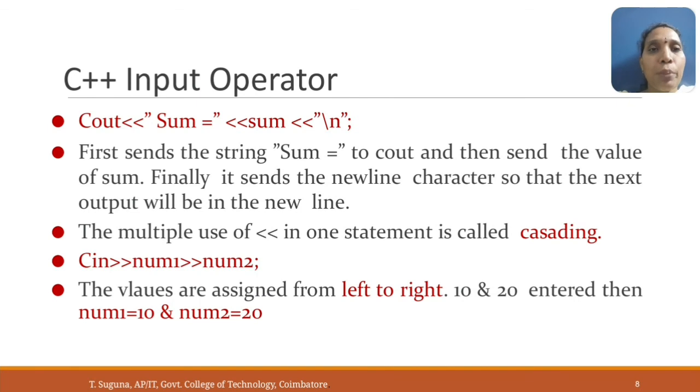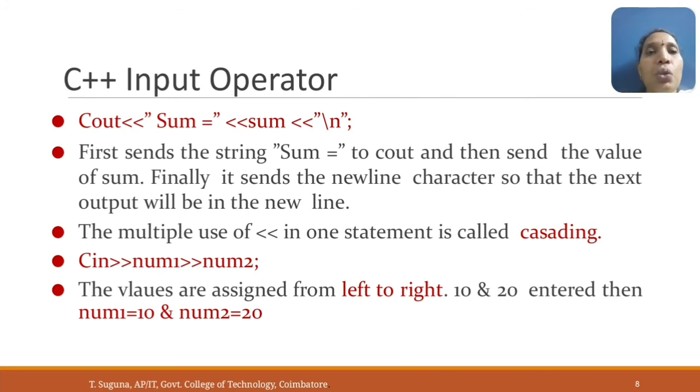C++ output operator, cout << "sum = " << sum << "\n". Here sum is the variable which holds the value, and then the new line character. This is the example for cascading. Here multiple output operators are cascaded. First it sends the string "sum =", then sends the value of sum. Finally, it sends the new line character so that the next output will be on a new line. The multiple use of the << operator in one statement is called cascading.